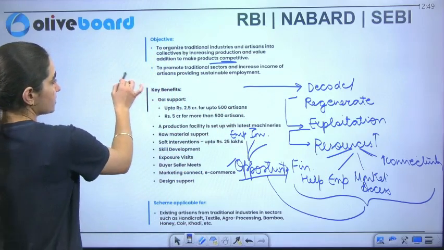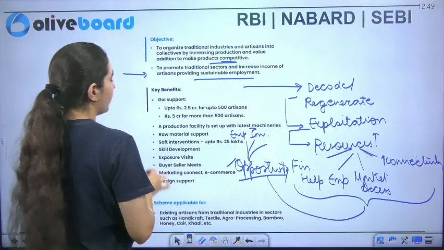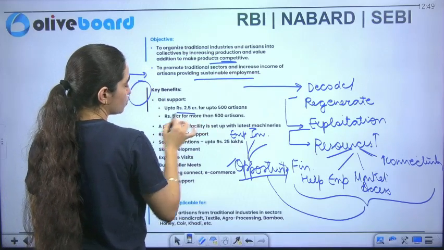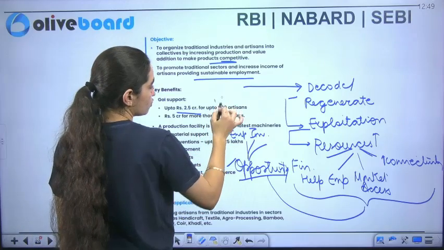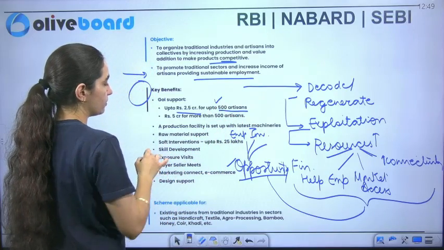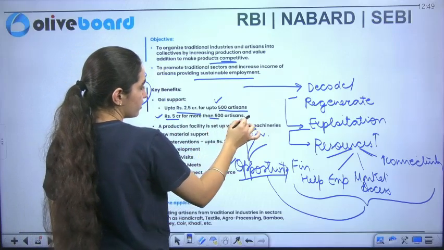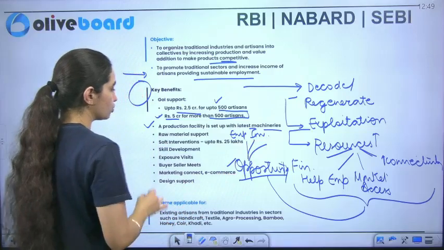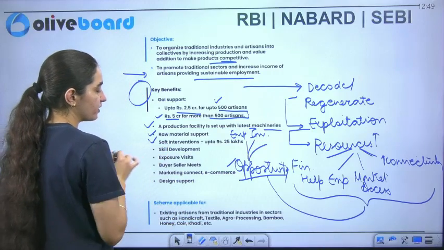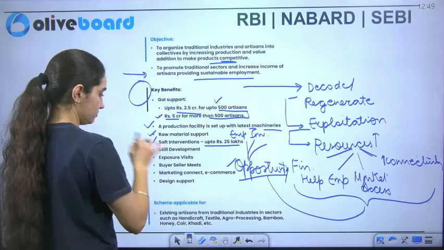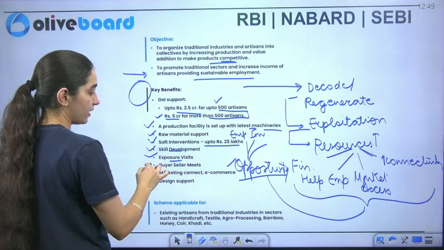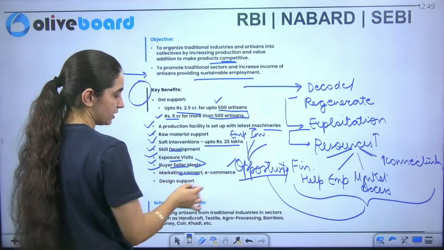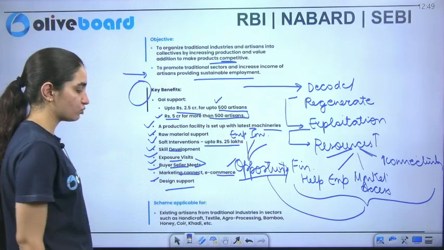So traditional sectors and artisans may get sustainable employment. What kind of benefits have been provided by the government of India? The government supports those industries having up to 500 artisans with up to 2.5 crore, and rupees 5 crore has been given for more than 500 artisans. A production facility is set up with the latest machines, so we are using technology also. Raw material support is provided. Soft intervention is also here, up to 25 lakh. Skill development, exposure visits, and buyer-seller meets are there. That is all part of market access only. A marketing connector is there, e-commerce help is being provided, and design support is also provided to them.